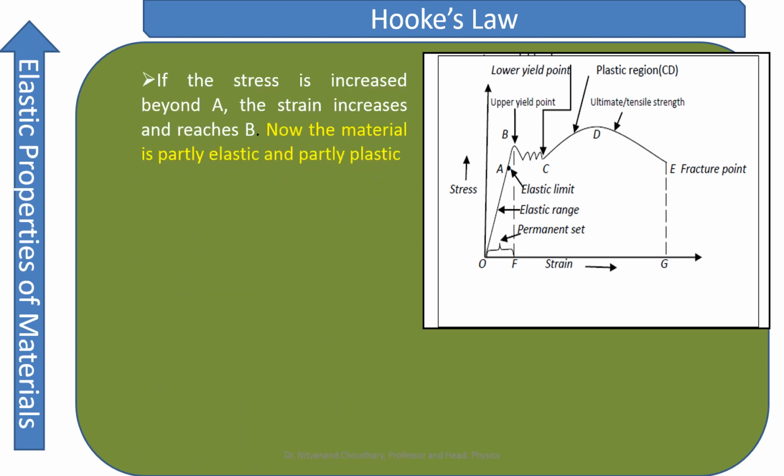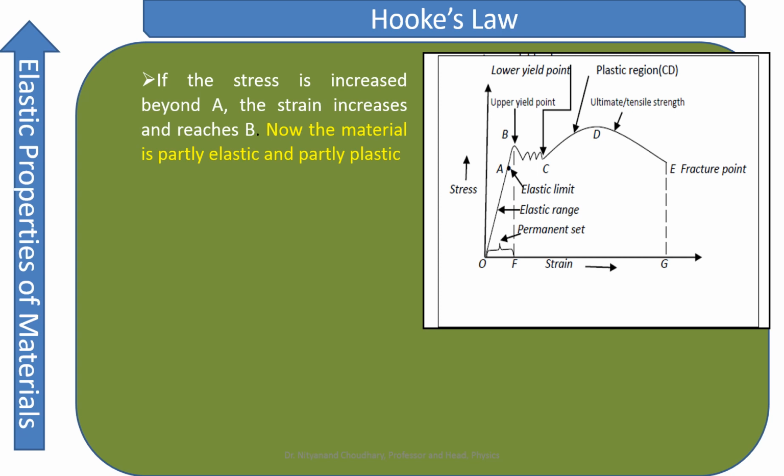Now let's go beyond this. If the stress is increased from A to B, as you can see, stress is increasing but there is a very slight increase in the strain. Strain is also increasing, and we have come to a point B. Mind you, A and B are very close. In this region the material is not in the perfectly elastic region. It is partially in the elastic region and partly in the plastic region.